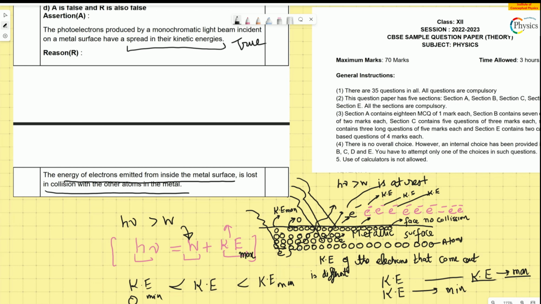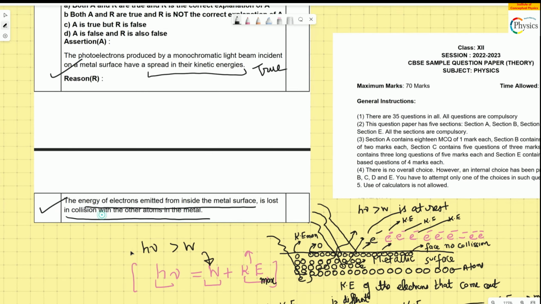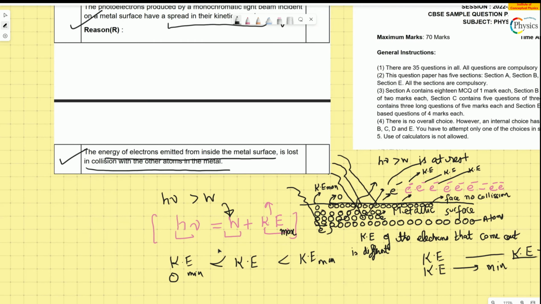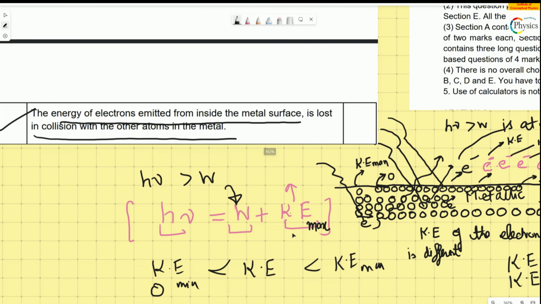So the reasoning is correct and the assertion is also correct, right? Therefore, the answer is A, because the assertion is correct and R is a correct explanation of A. So the answer to this question is A. I hope you enjoyed this explanation. Not many students are aware of this, especially the photoelectric equation which is there. You know that this energy generally which is written is KE max. So just for your information.